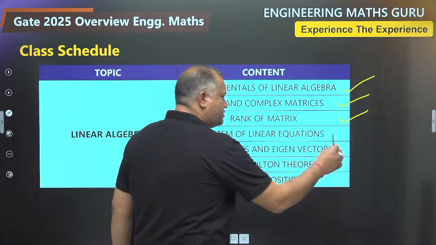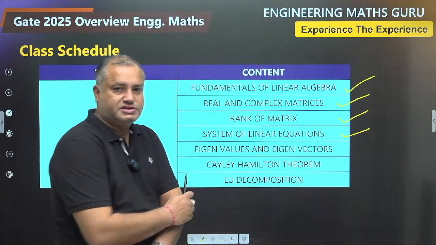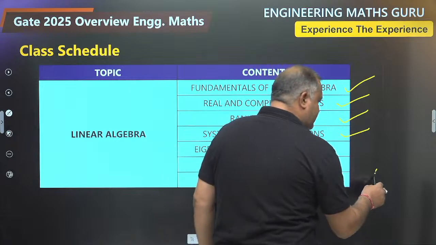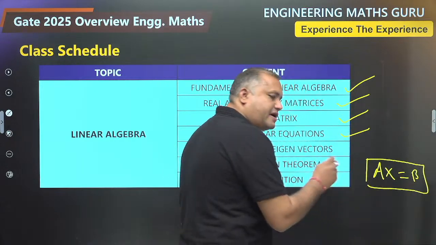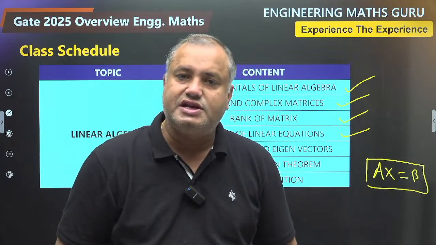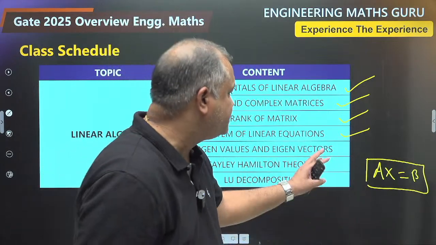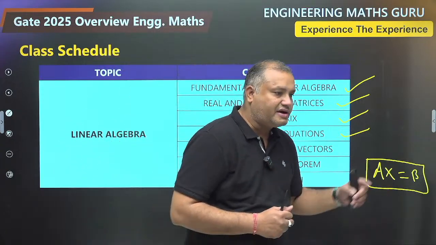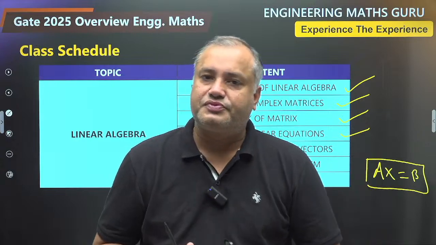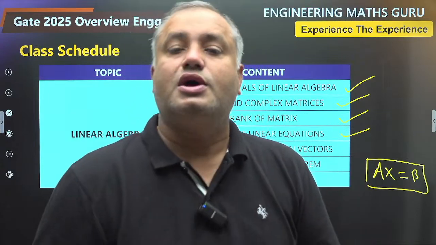So then you will come across system of linear equations. So generally you denote a system of linear equation by this equation, Ax equal to b. Now depending on the b, if this b is a non-zero matrix, non-null matrix, then that system will be called as non-homogeneous system. And when this b is a null matrix, it will be called as what? It will be called as homogeneous system.